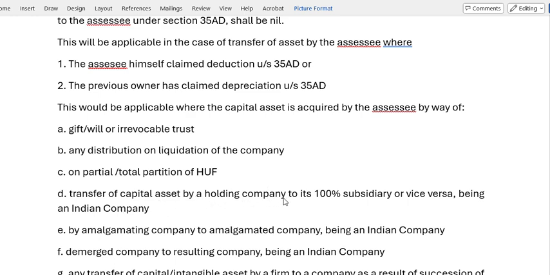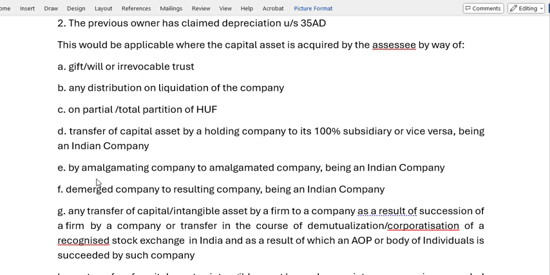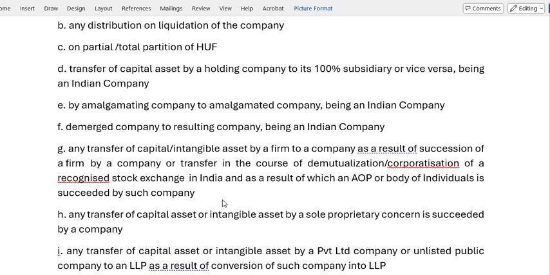Transfer of a capital asset by a holding company to its 100% subsidiary or vice versa, being an Indian company. When some asset is transferred by a holding company to its 100% subsidiary or vice versa, in that case also the cost is considered to be nil. The same applies from an amalgamating company to the amalgamated company, or a demerged company to the resulting company, being Indian companies. In all these cases, the capital cost is considered nil.